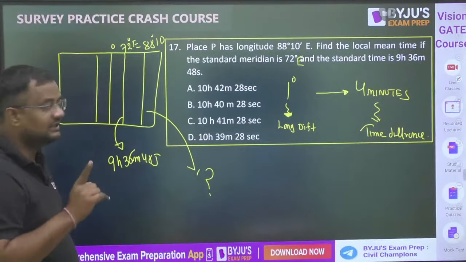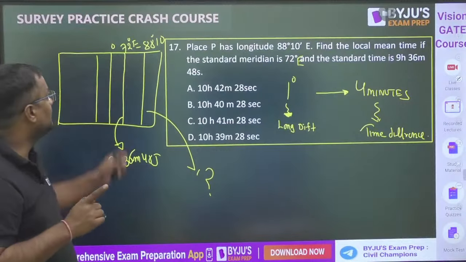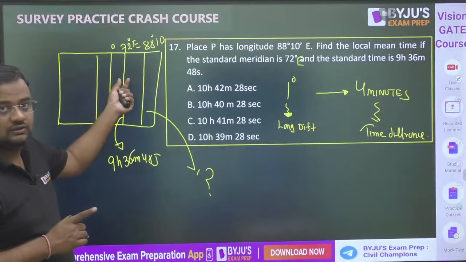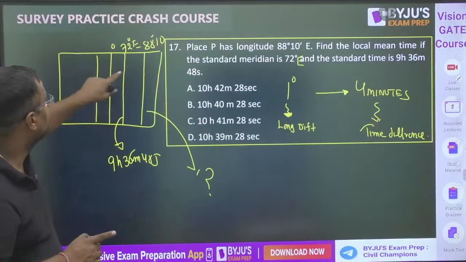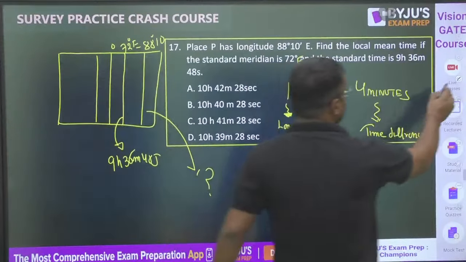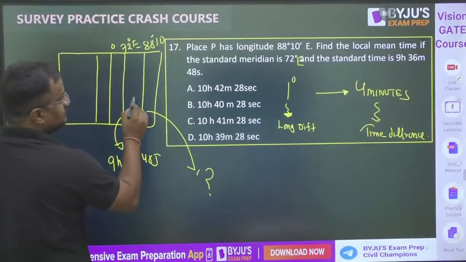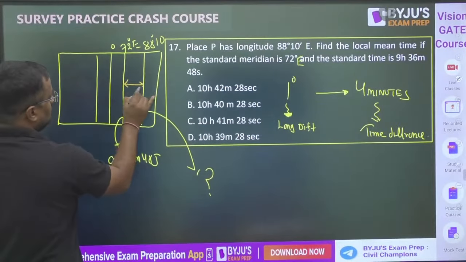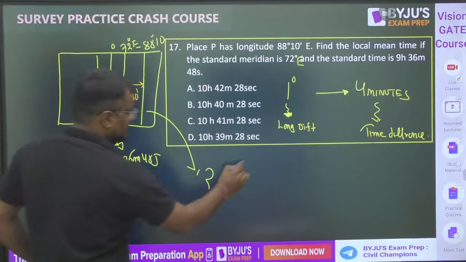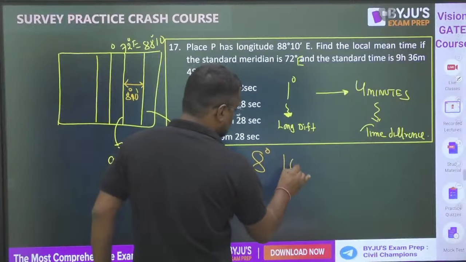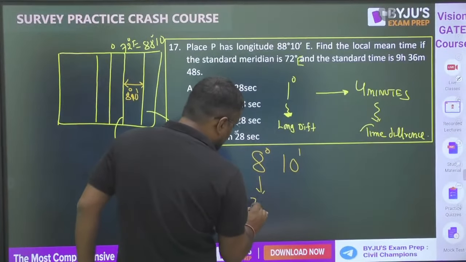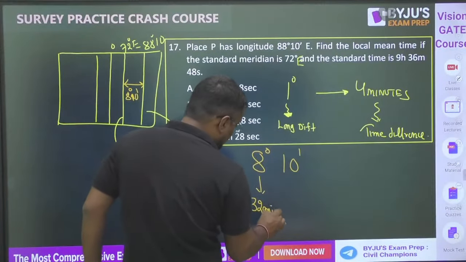In every 1 degree, time is a 4 minute gap. So from 72 degree to 88 degree 10 minutes, this is 8 degree 10 minutes. So 8 degree will have a 32 minute time difference.